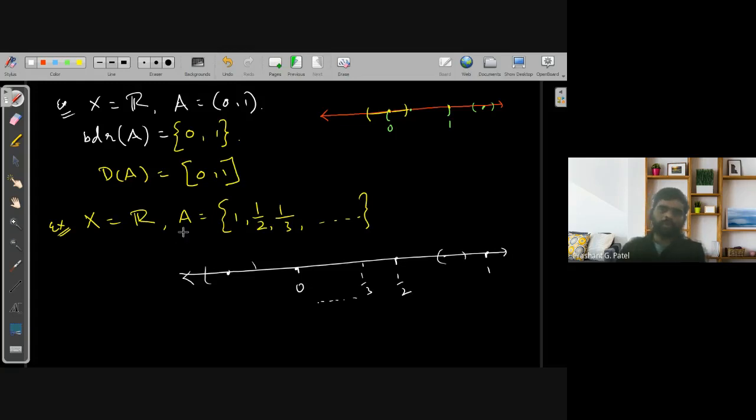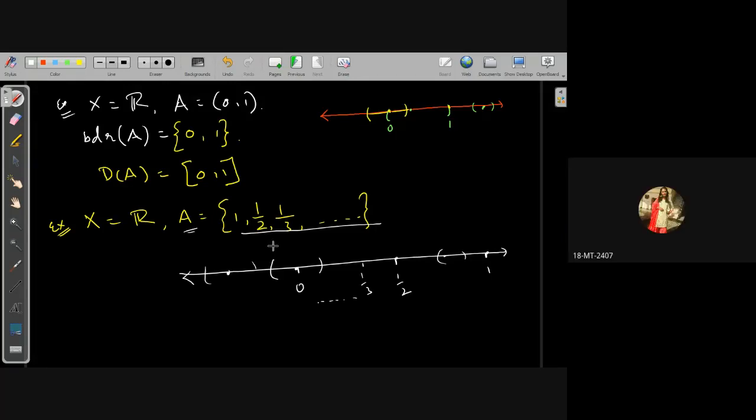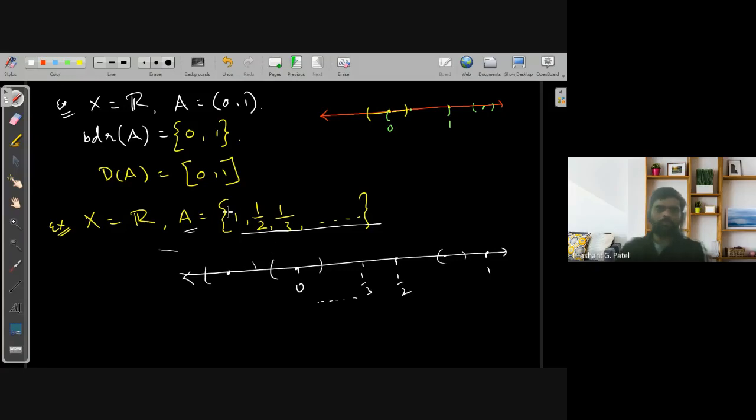The points which are other than these. Any neighborhood of 0 will contain some points of this set and also of its complement, yes or no? Yes. So what are the boundary points of this set A? Only the singleton 0.